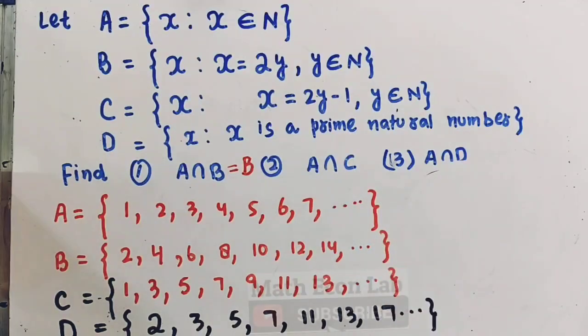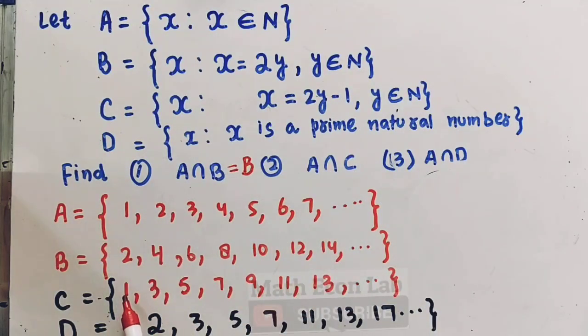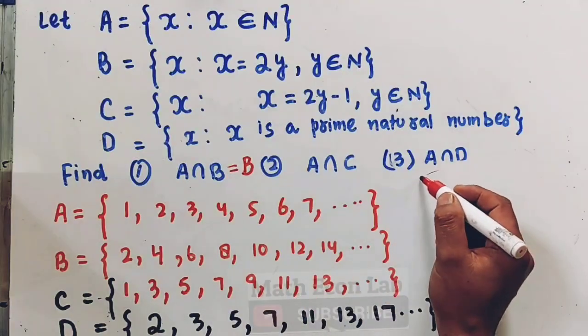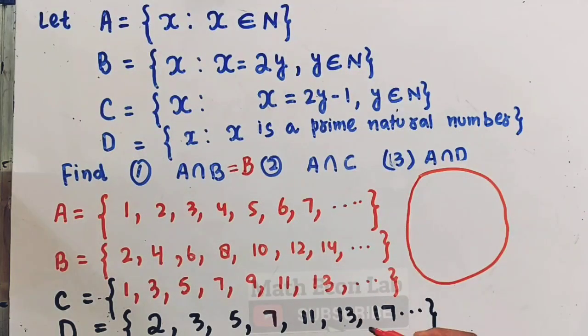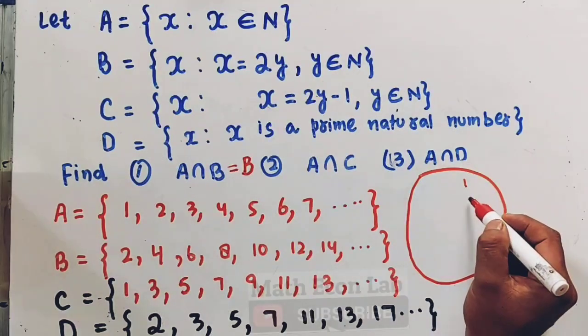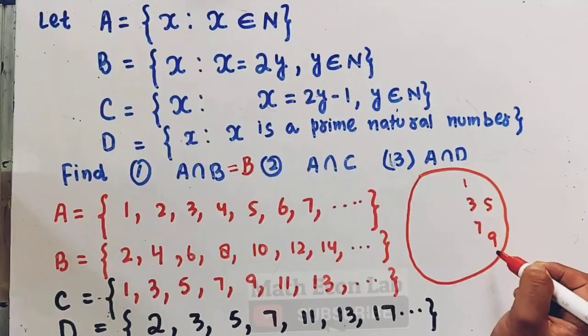Now A intersection C. Now let us see. In A we have all the natural numbers. In C we have the odd numbers. Okay, the intersection of these will be in fact this set C. Okay, again let us take the example of two sets. In set C we have, let me write it here, 1, 3, 5, 7, 9.